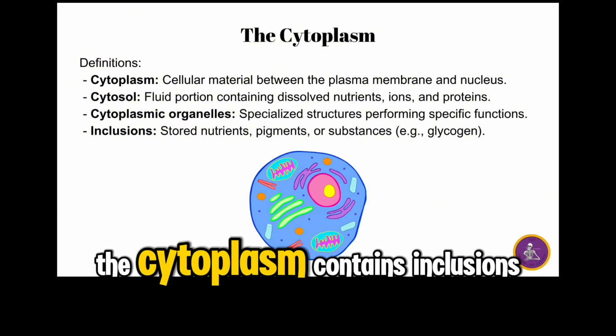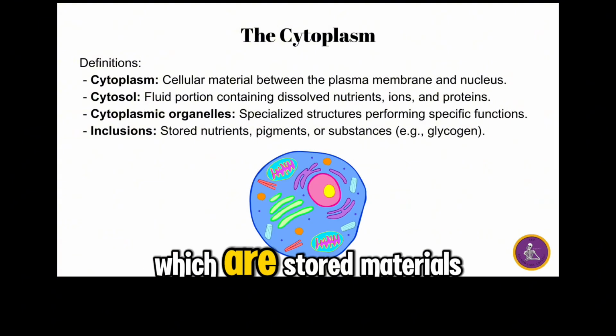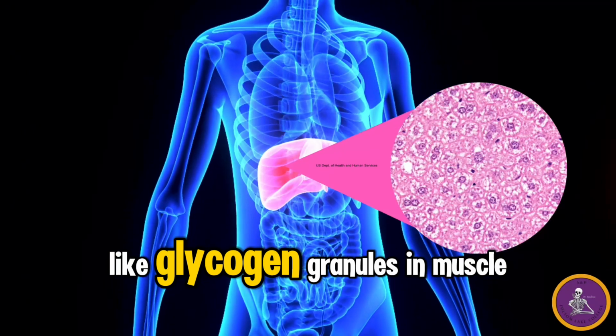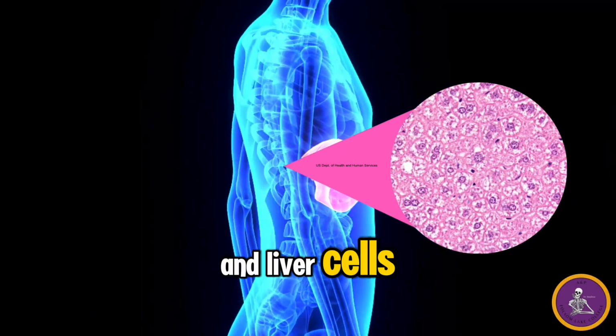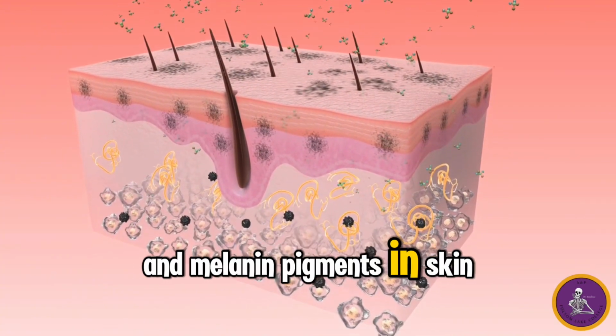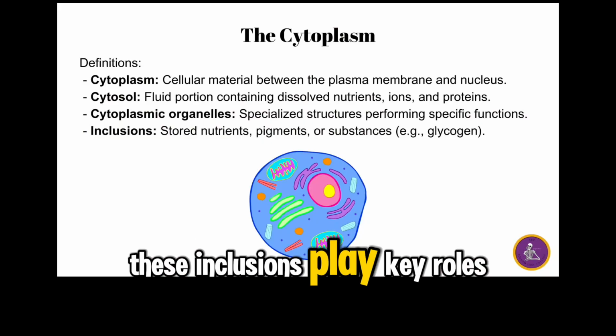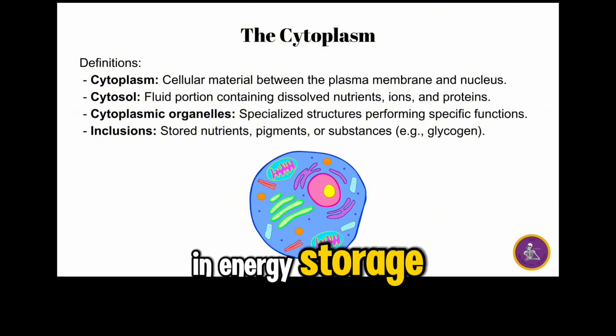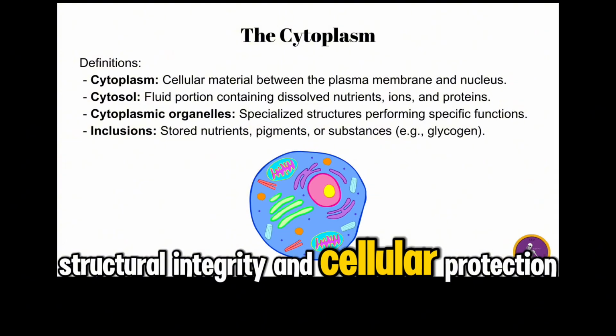The cytoplasm contains inclusions, which are stored materials like glycogen granules in muscle and liver cells, lipid droplets in fat cells, and melanin pigments in skin cells. These inclusions play key roles in energy storage, structural integrity, and cellular protection.